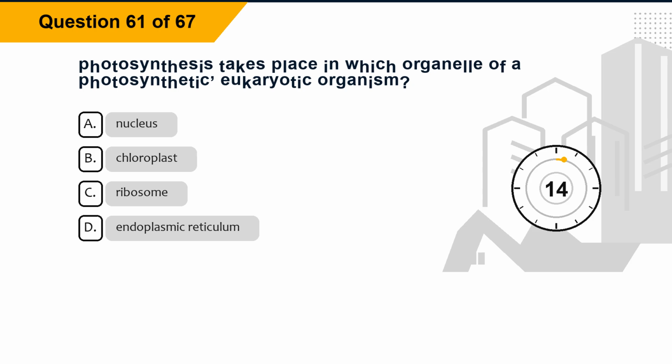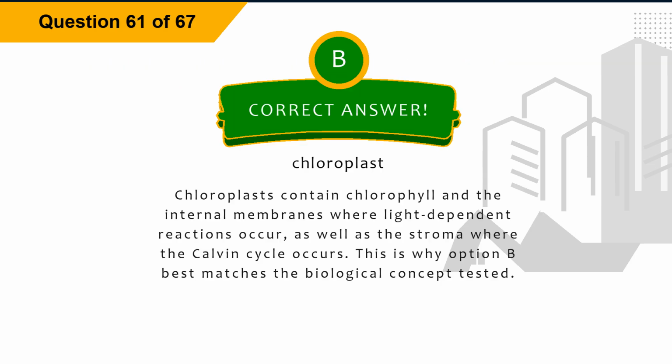Question 61. Photosynthesis takes place in which organelle of a photosynthetic, eukaryotic organism? Option A, nucleus. Option B, chloroplast. Option C, ribosome. Option D, endoplasmic reticulum. The correct answer is option B, chloroplast. Explanation: chloroplasts contain chlorophyll and the internal membranes where light-dependent reactions occur, as well as the stroma where the Calvin cycle occurs. This is why option B best matches the biological concept tested.